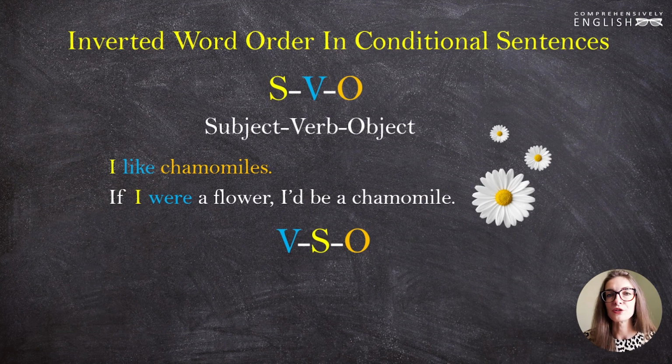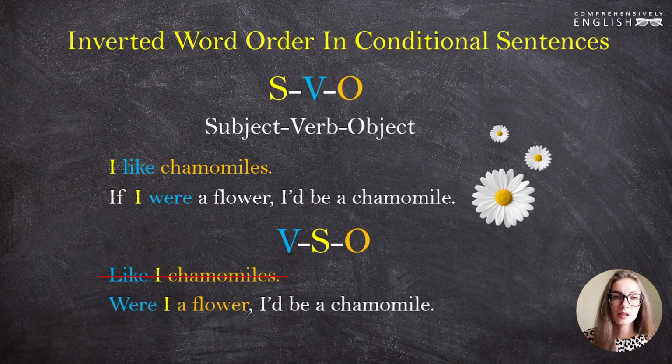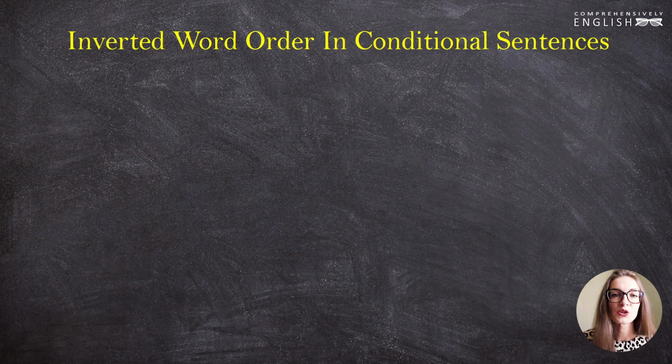Of course, you can't do that with any sentence. For example, "like I chamomiles" makes no sense. But this sentence is grammatically and semantically sound: "Were I a flower?" Yeah, you can invert this clause. So when can we do that to a conditional sentence? First of all, we can do that to the second and the third conditional sentences. We can put the verb "were" in the first place, or the auxiliary verb "had" of the past perfect in the third conditional. Let's see.